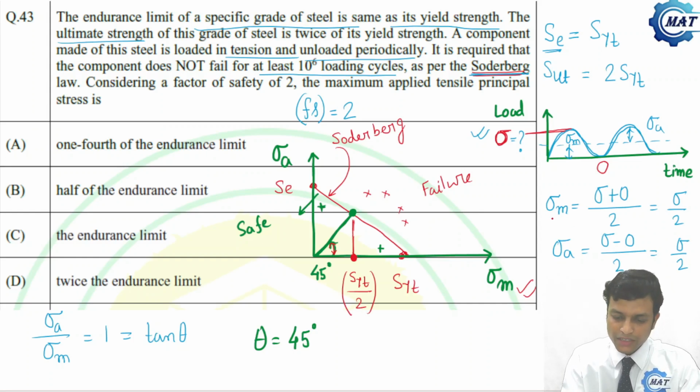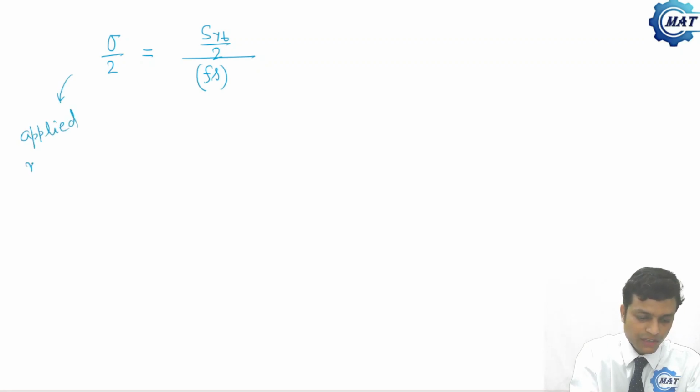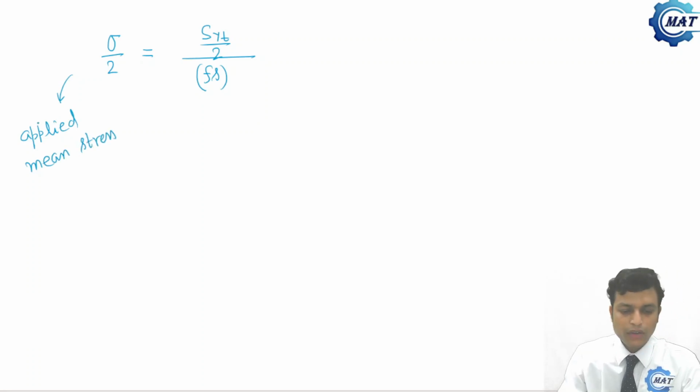Okay, let me consider the mean stress, that is sigma by 2. So applied mean stress is sigma by 2. This is applied mean stress, which is equal to the maximum value of mean stress, that is SYT by 2, divided by the factor of safety. This is the applied loading mean stress.